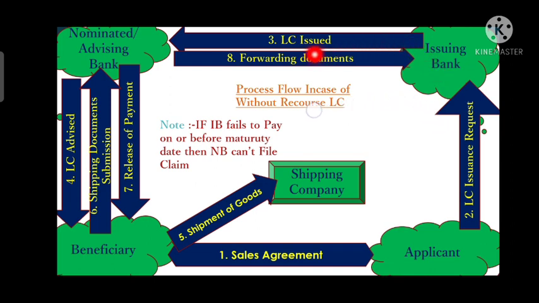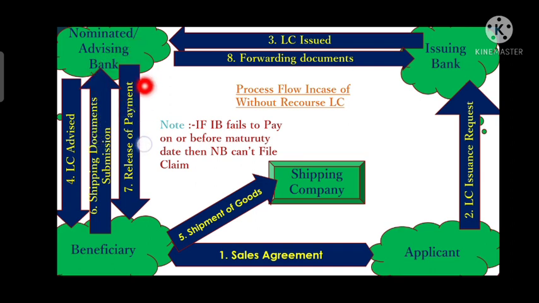The issuing bank will transmit that LC to the nominated bank, and the nominated bank will verify the genuineness of the LC. After that, the nominated bank will advise that LC to the beneficiary. After that, the beneficiary will ship the goods and in return submit the original shipping documents to the nominated bank.